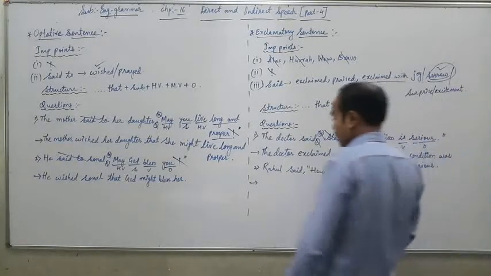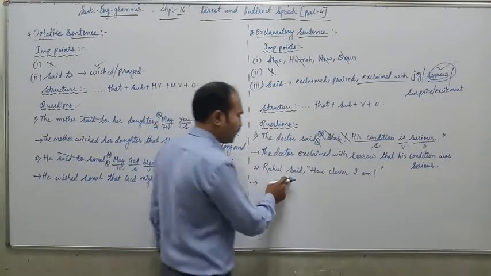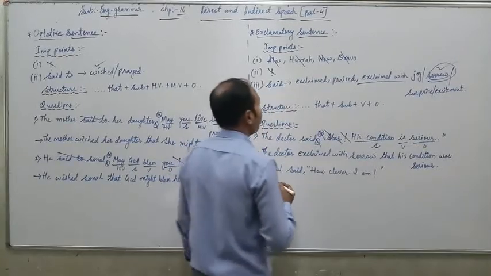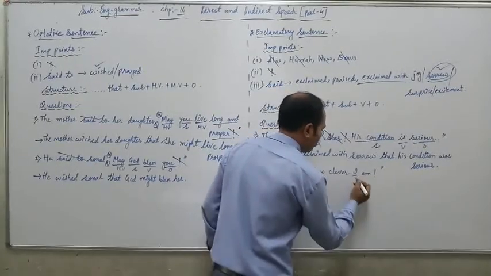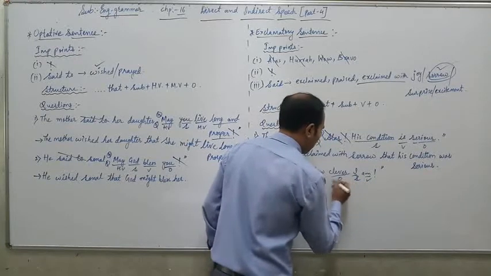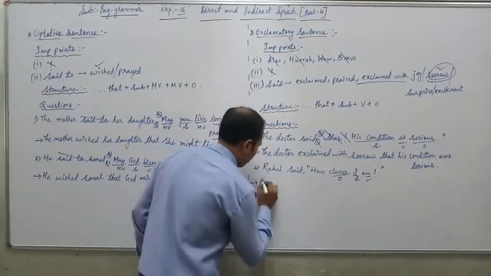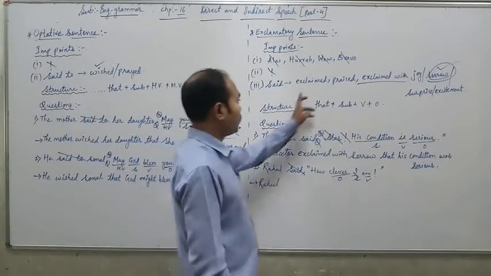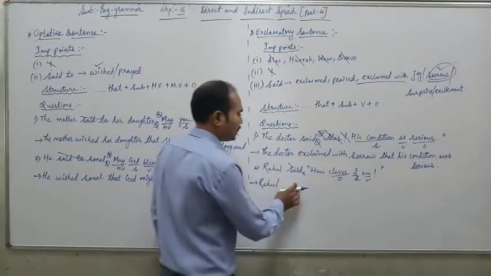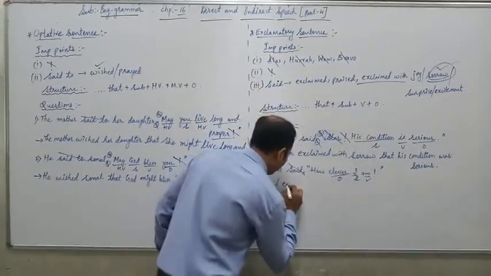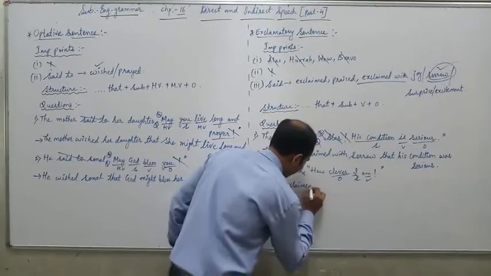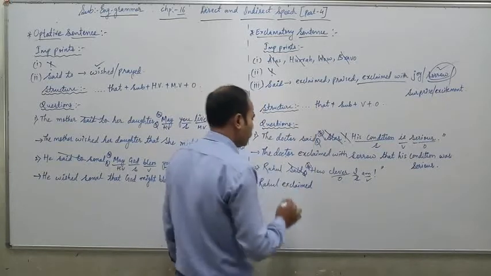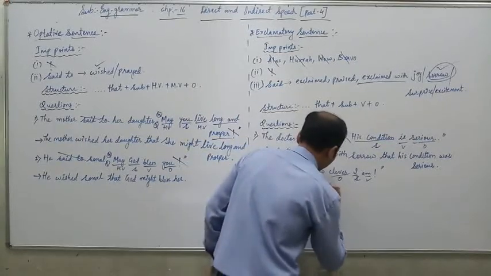Moving forward to question number 2: Rahul said, "How clever I am!" Underline the subject, verb and other word. Now let us start with Rahul. In place of said, we have to select a suitable word. It is a basic sentence, so we will select exclaimed. Rahul exclaimed, then drop the comma and inverted commas and start with the structure: that.